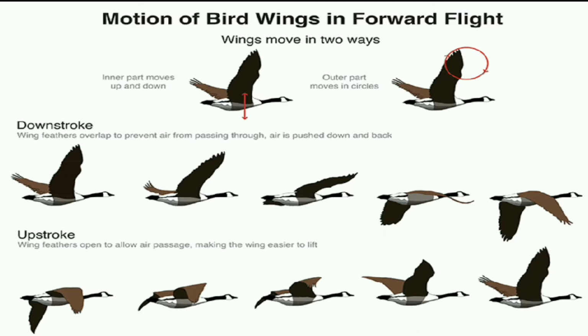Motion of birds' wings in forward flight. So these are the motions when it goes downward and upward. Wings move in two ways. The inner part moves up and down, then the outer part moves in a circle. Downstroke: wing feathers overlap to prevent air from passing through. Air is pushed down and back. In upstroke, wing feathers open to allow air passage, making the wing easier to lift. So the air passes over it, which makes it easier for the wings to lift the body.